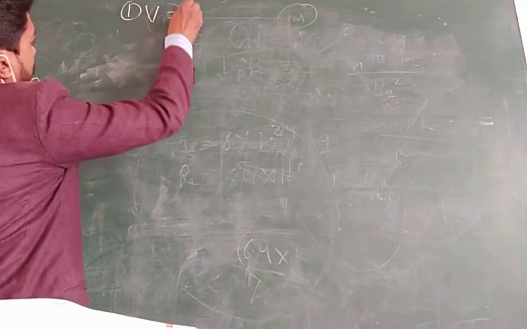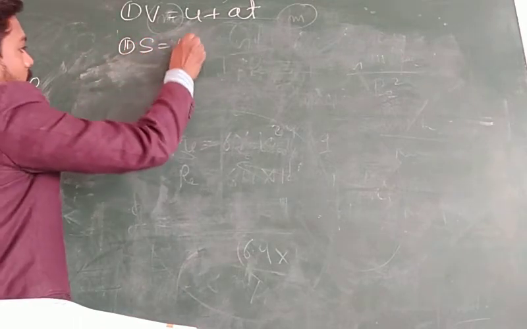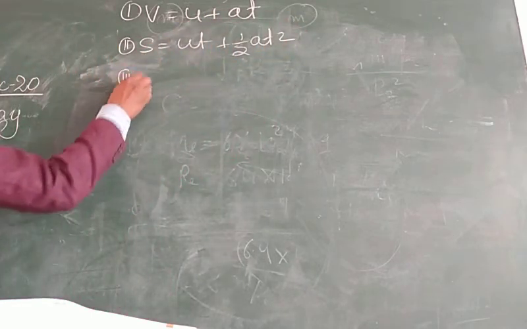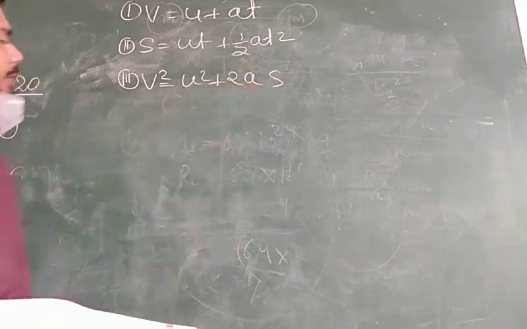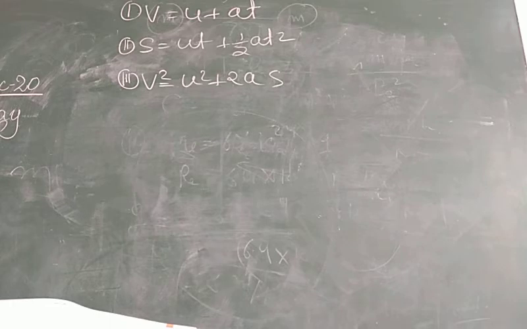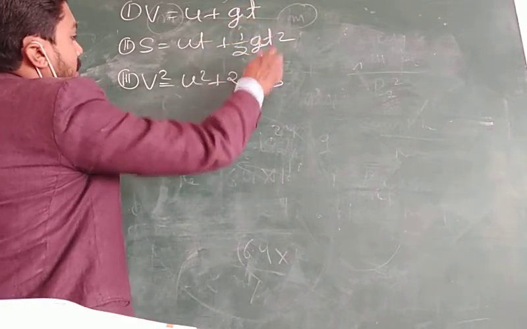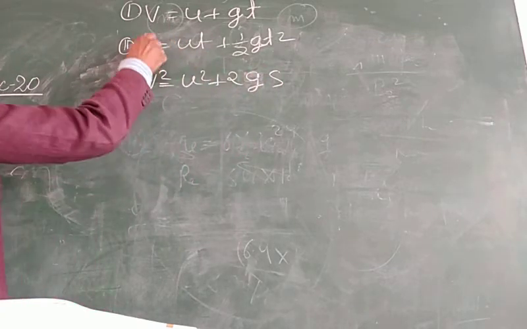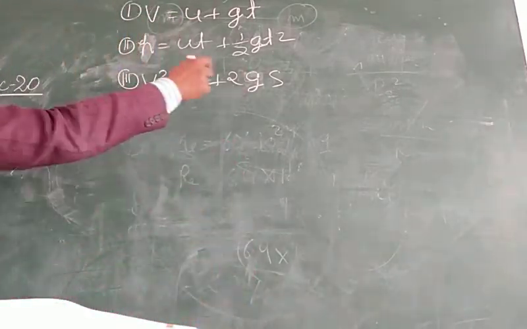Number one is v is equal to u plus at. Second one is s is equal to ut plus half at square. Third one is v square is equal to u square plus 2as. But whenever a body is under the influence of gravity, in place of a we use g for gravitational acceleration, and in place of s you put h, because whenever there is a vertical motion we consider the height. That is the h.